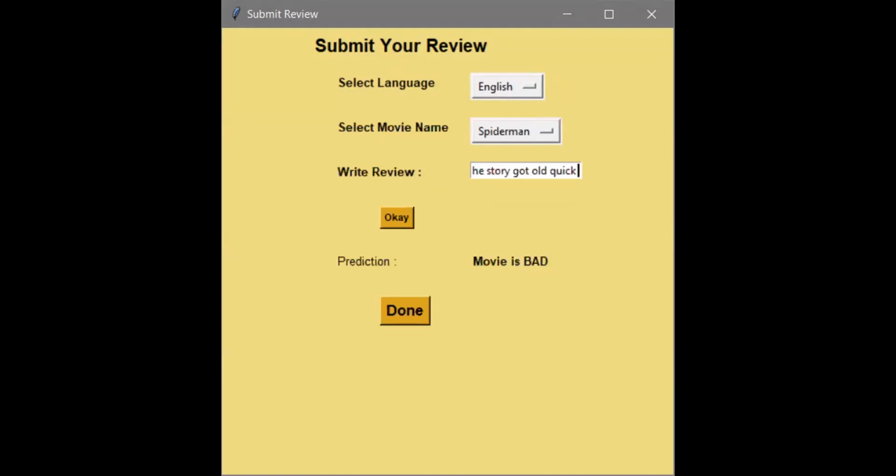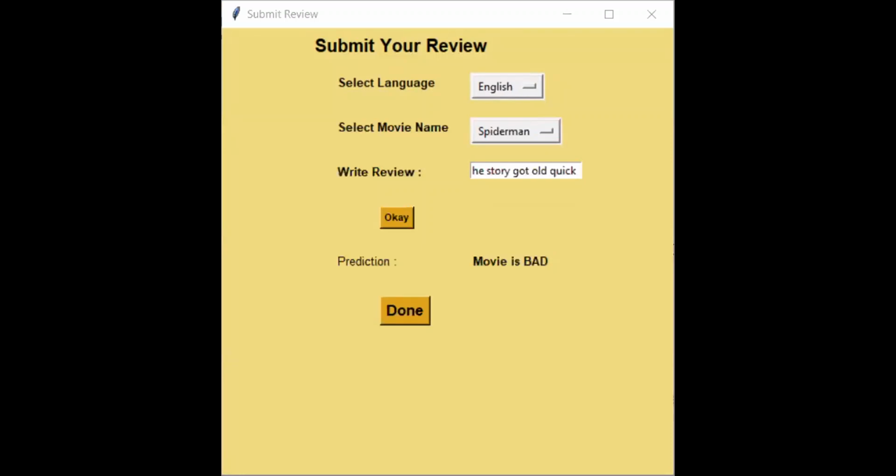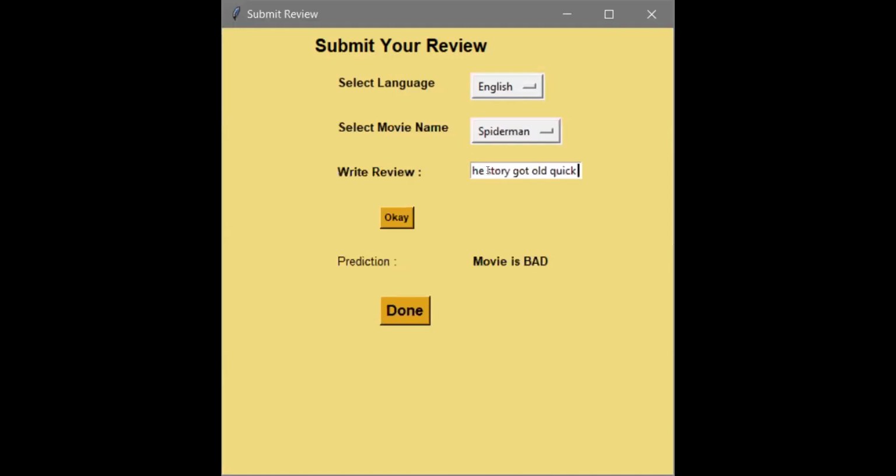Now I will try with a good review. When I copy a good review here and click OK, it should give that the movie is good. So it is given. Now I will tell you what happens in the backend of the GUI.